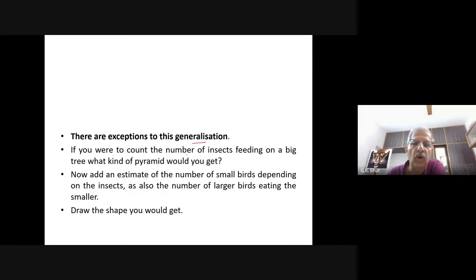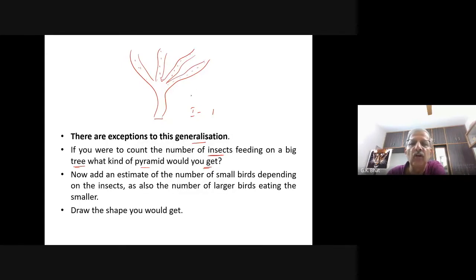If you were to count the number of insects feeding on a big tree, what kind of pyramid would you get? One tree is there. On this tree, you come across thousands of insects. So at the first trophic level, one tree, and you have hundreds of insects there. So what pyramid do you get?